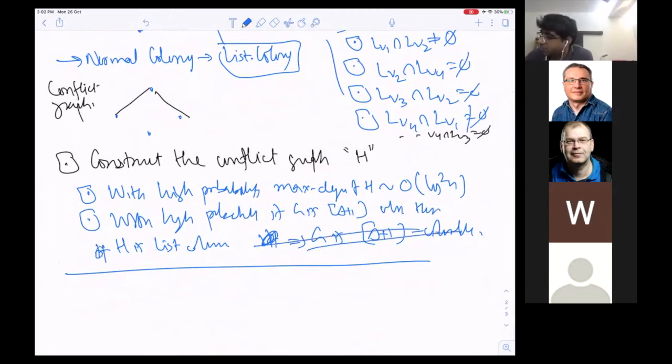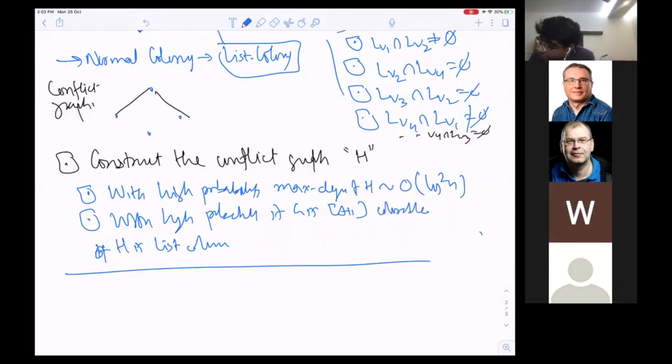This is the right statement to say. So this combinatorial statement is at the heart of this proof.